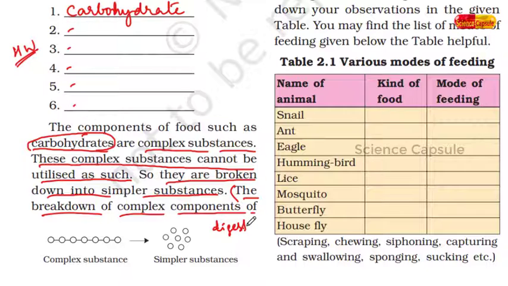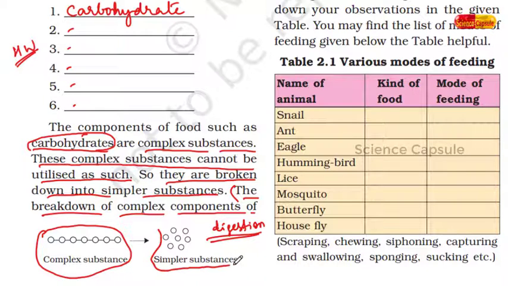So here you should understand what digestion is. Digestion is a process in which a complex substance, as we can take as an example here, is converted into simpler substances so that our body can use it. The process by which a complex substance is converted into a simpler substance is called the digestion process.